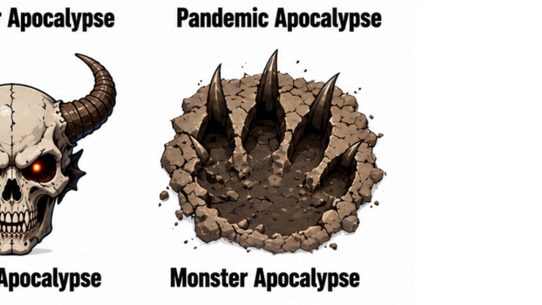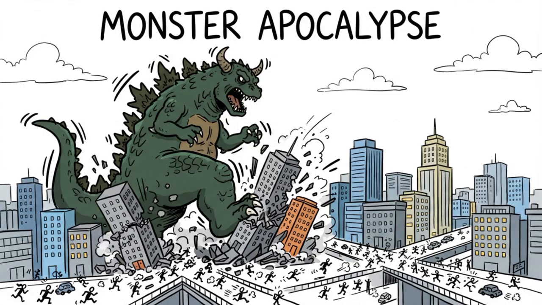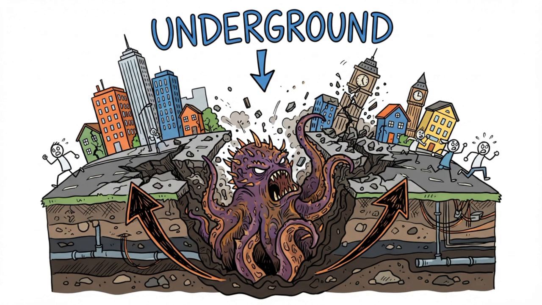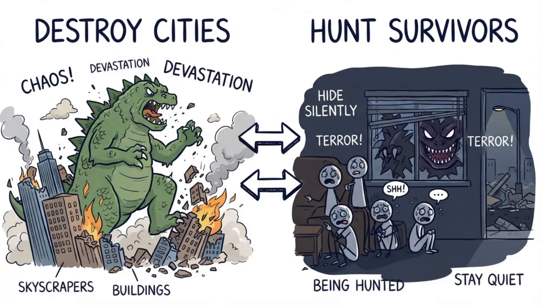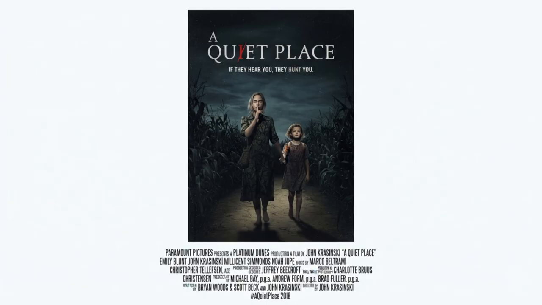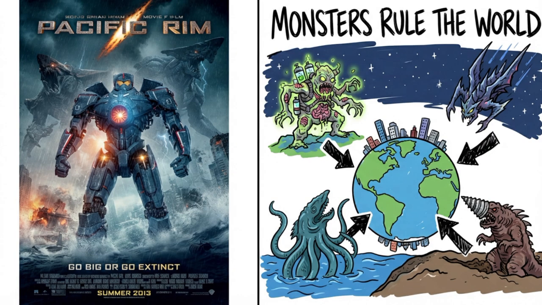Monster apocalypse. A monster apocalypse is caused by enormous or highly destructive creatures that overwhelm civilization. These monsters may come from deep underground, the ocean, outer space, or failed scientific experiments. Some attack cities directly, while others hunt anything that moves, forcing humanity into hiding. Films such as A Quiet Place, Cloverfield, and Pacific Rim each present a different version of a world where giant creatures become the dominant force on Earth.